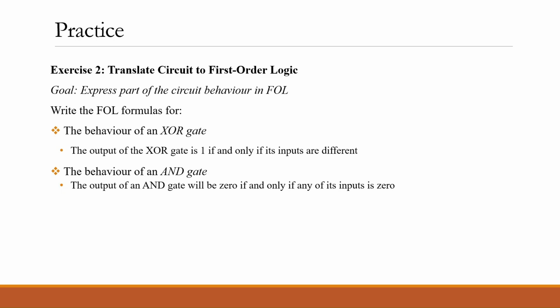The second exercise is to translate the circuit to first order logic. The goal is to express part of the circuit behavior in first order logic: to write the first order logical formulas for the behavior of the exclusive OR gate. Remember that the output of the exclusive OR gate is 1 if and only if its two inputs are different. And also to specify the formula for the behavior of the AND gate. The output of an AND gate will be 0 if and only if any of its inputs is 0.